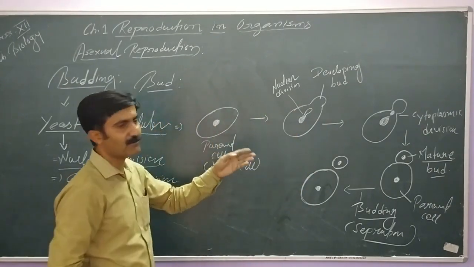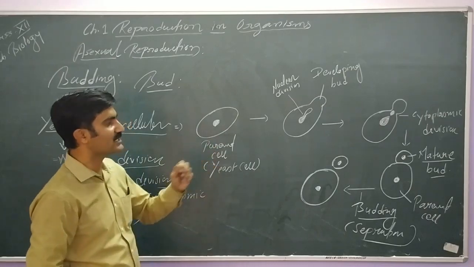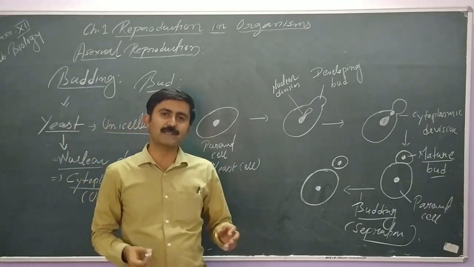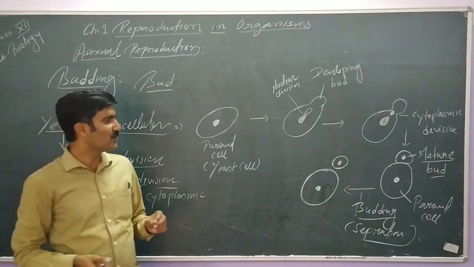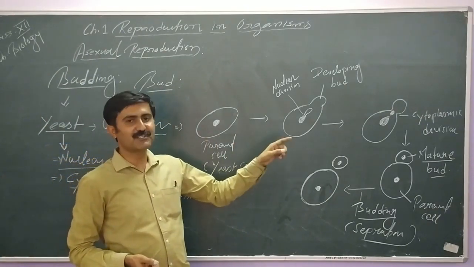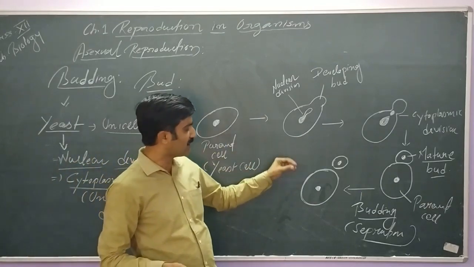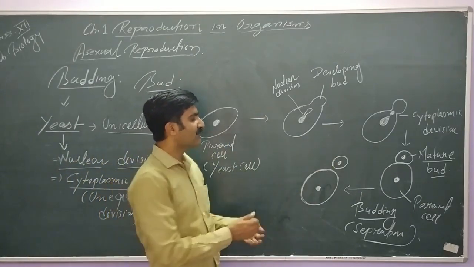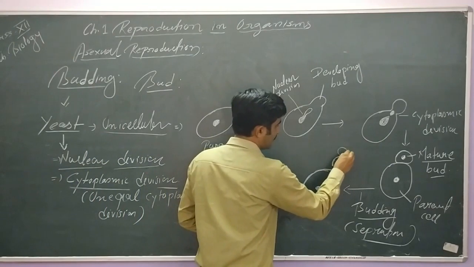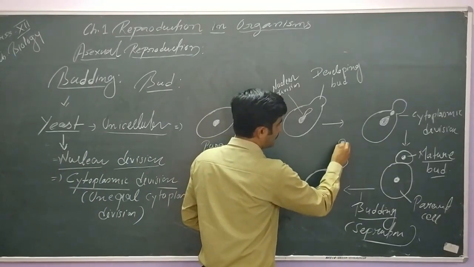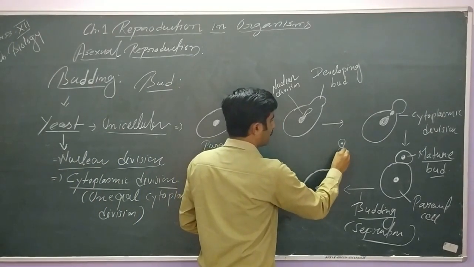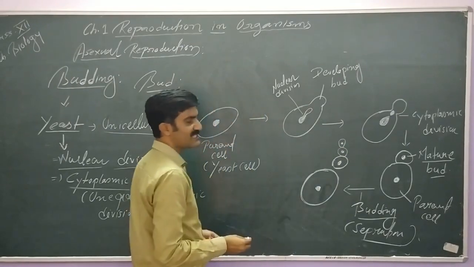In case of yeast, the favorable condition is when a large amount of sugar is present. When the medium contains a huge amount of sugar, then such division takes place, and this is a very rapid method of reproduction. If large amounts of nutrients are present, there will be formation of multiple buds. And this method of reproduction is sometimes known as torulation.